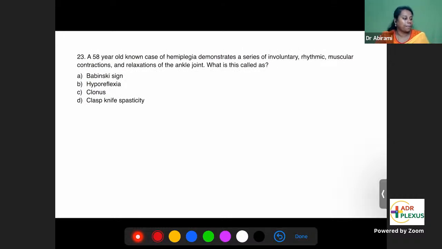Third question. A 58-year-old known case of hemiplegia demonstrates a series of involuntary rhythmic muscular contractions and relaxations of the ankle joint. So what are they talking about? Look at me. In upper motor neuron hemiplegia patients, imagine this is the foot and this is the leg.